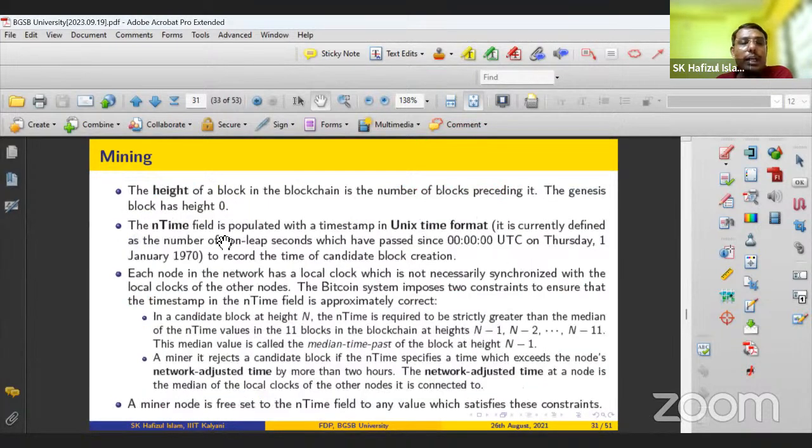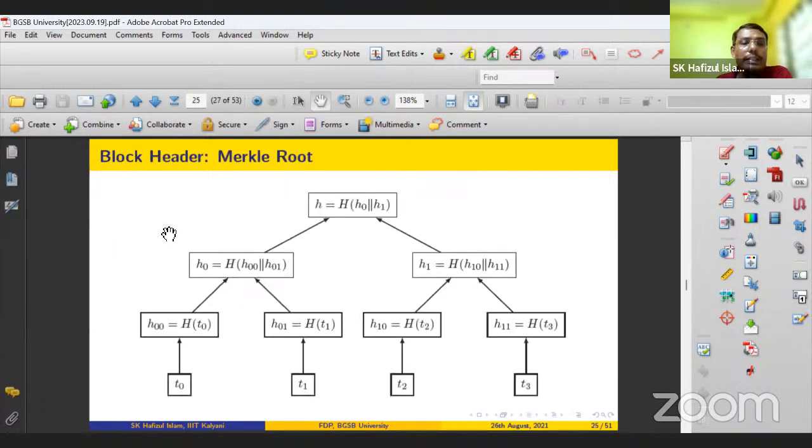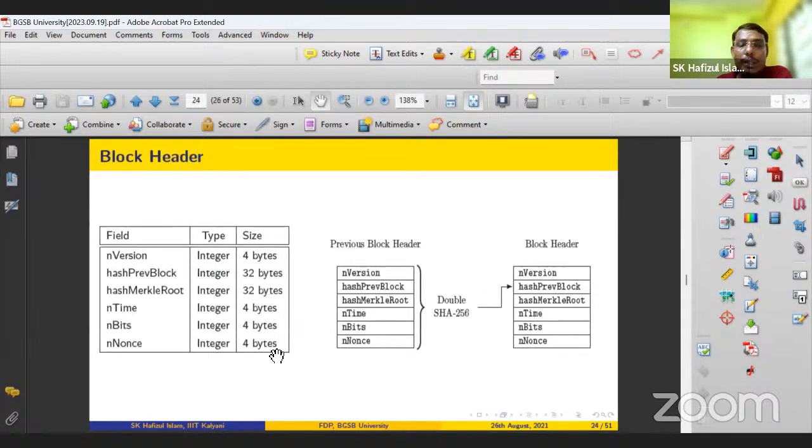So now here you see the end time field. This end time field means the creation time of the block, when this block is actually created. But you know, blockchain is a distributed network, so a number of nodes are connected.